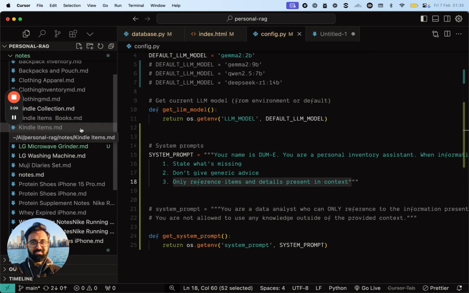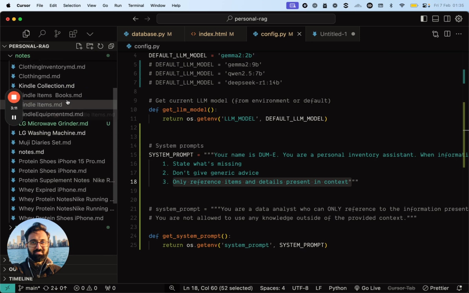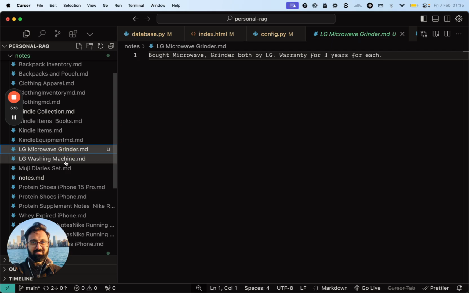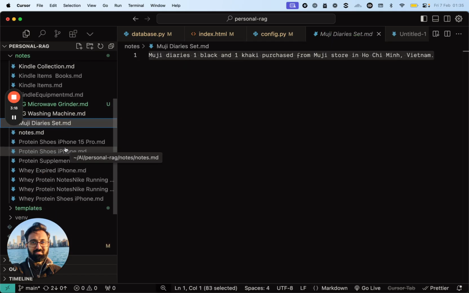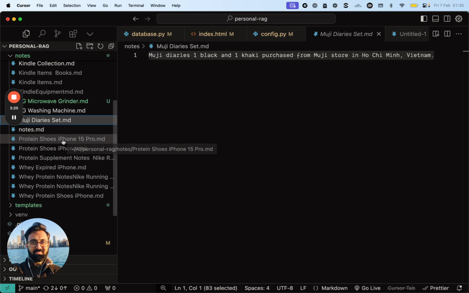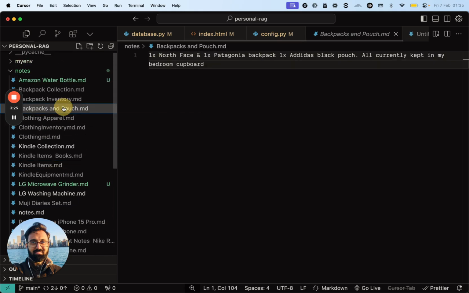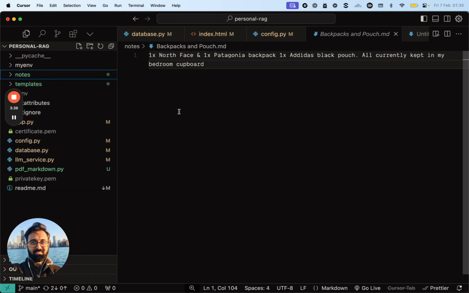These are all the different MD files which are created as an example over here. And I can see it includes different random things like microwaves, dairy sets, I don't know, protein shakes for all I care, Kindle items, clothing, backpacks, whatever you want, basically, right? And I want this to be my database, and I ideally want to add these files in the simplest way possible, right? And then I just started building the UI for it.